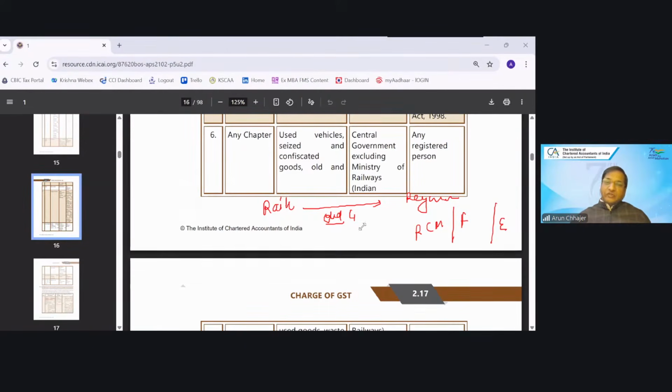Considering that they have excluded the Ministry of Railway, who will pay the tax? Will it be under FCM? Will it be under RCM or will it be exempted?